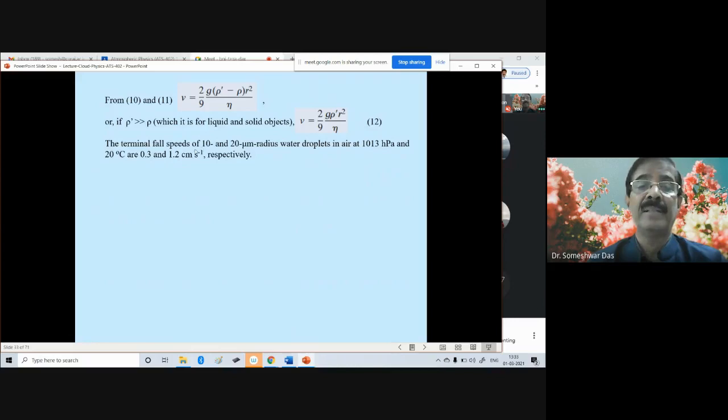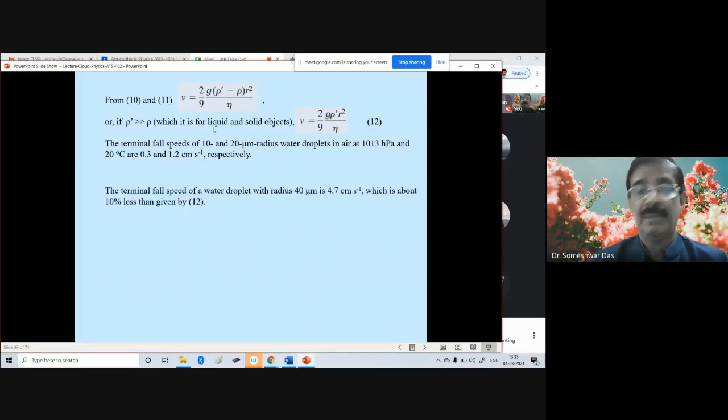The water droplets having radius of 10 micron will have a terminal velocity of 0.3 centimeter per second, and the larger one, 20 micron, will have a terminal velocity of 1.2 centimeter per second.